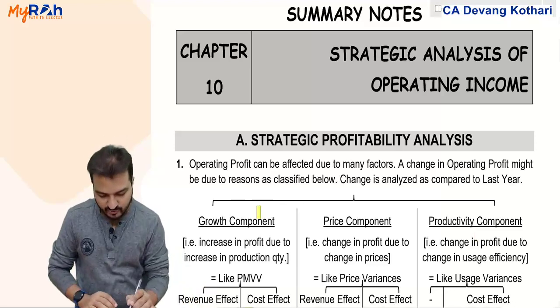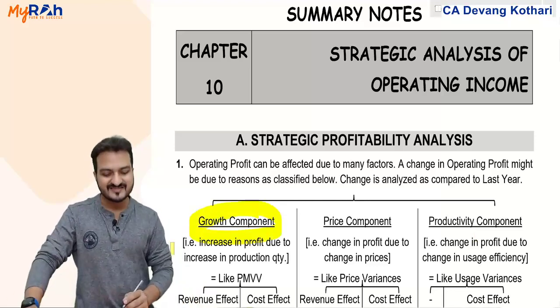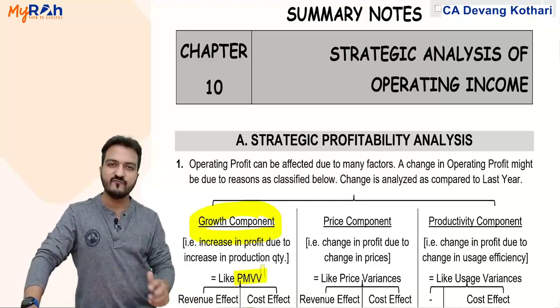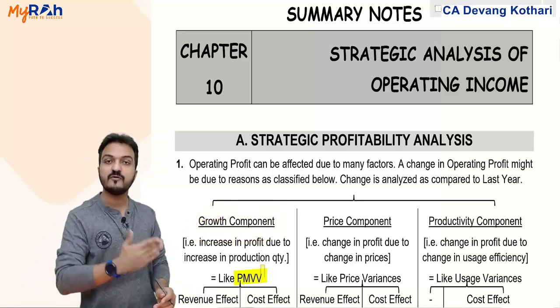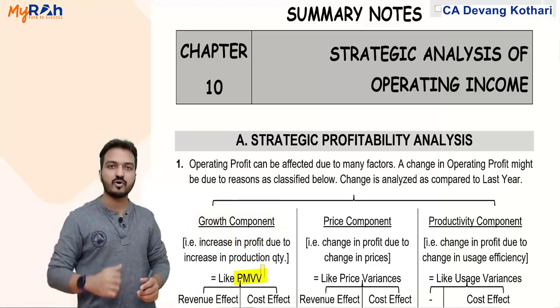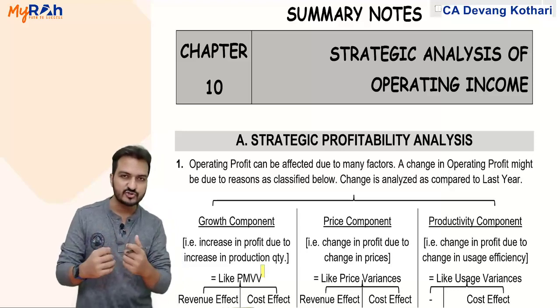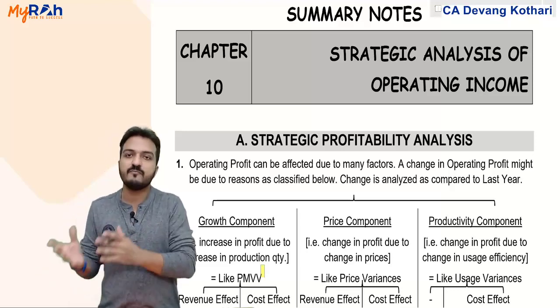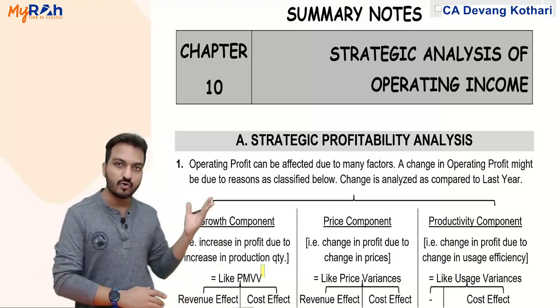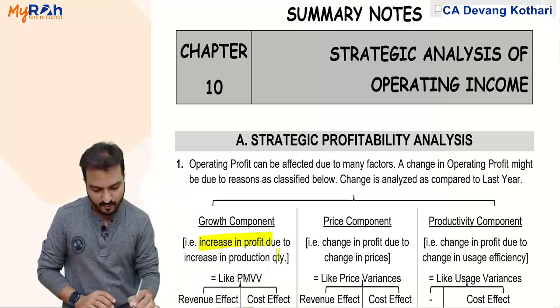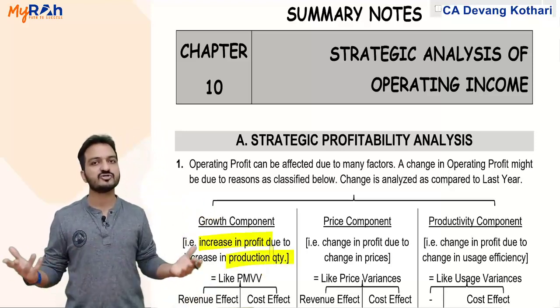Now, the growth component is just like the profit margin volume variance, because PMVV, remember from standard costing, also indicates change in profit because of change in volume. The growth component also indicates change in profit because of change in the production volume.